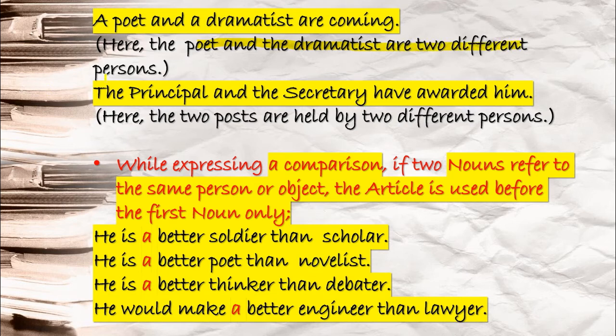This is what you have to understand. Whenever you write a poet and a dramatist, means you are talking about two different persons. Poet is a different one, dramatist is a different person, right? But when you say a poet and dramatist, means you are talking about the same person.